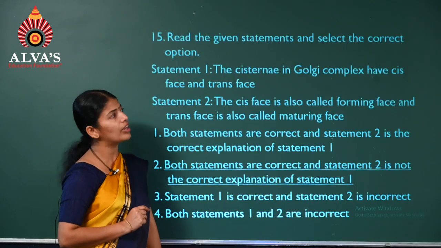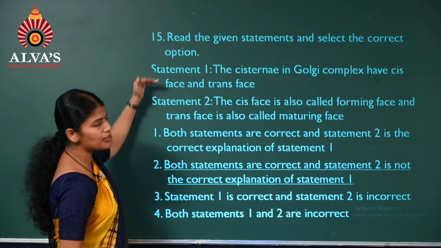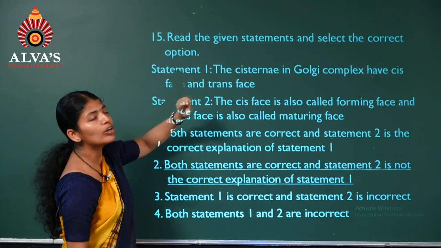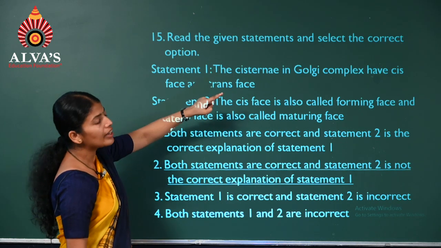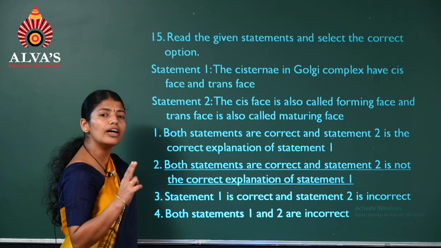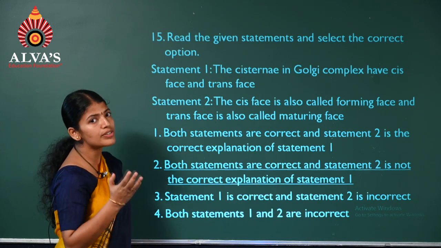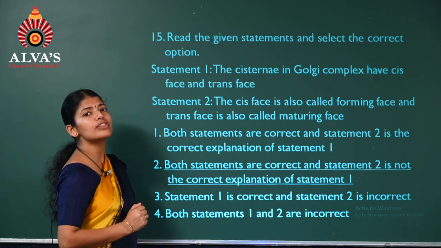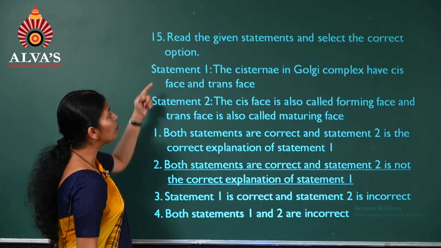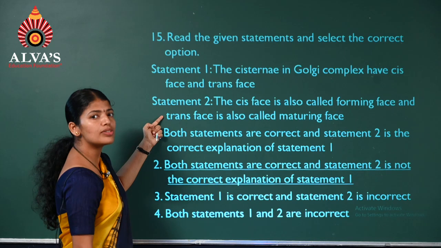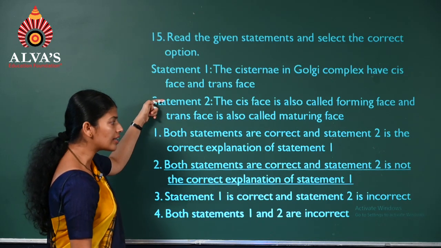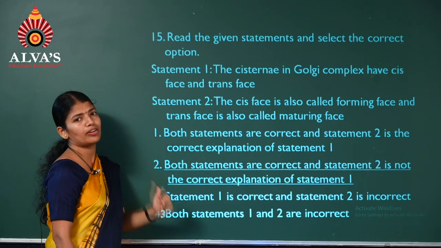Question number 15, we have to read the statements. First one, cisternae of Golgi having cis and trans face. As you know, there are two faces. Cis is the forming face and trans is the maturing face. So both are true statements, but as this is not the explanation, we have selected the second answer.